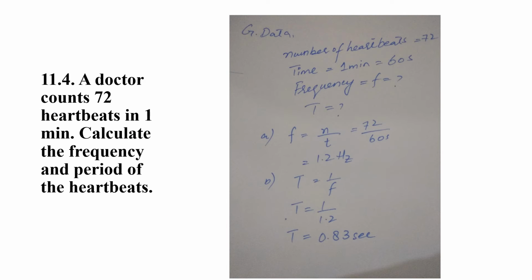Problem 11.4: A doctor counts 72 heartbeats in 1 minute. So the number of heartbeats is 72 and the time is 1 minute. If we convert minute into second, it will be 60 seconds. Calculate the frequency and period of the heartbeat. So we have to find the frequency and the period, which is basically the time period. Frequency is the total number divided by time, so number of heartbeats divided by time, right? So the number is 72 and the time is 60. When you divide it, we will get the frequency, 1.2 hertz. And the time period is the reciprocal of the frequency. So T is equal to 1 by f, T is equal to 0.83 seconds.